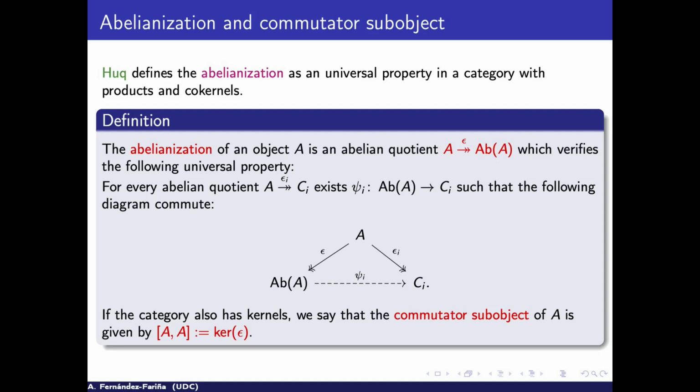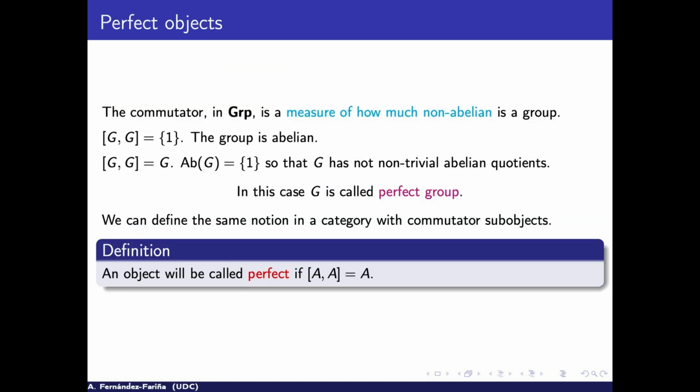So that's a little of the ideas we are working with. We will work with the commutator, which one can obtain by doing that, or the center. Why is the commutator important? Okay, in groups it measures how non-abelian a group is. If the commutator is trivial, the group is abelian. That's one thing that one can do in a category to talk about abelian objects.